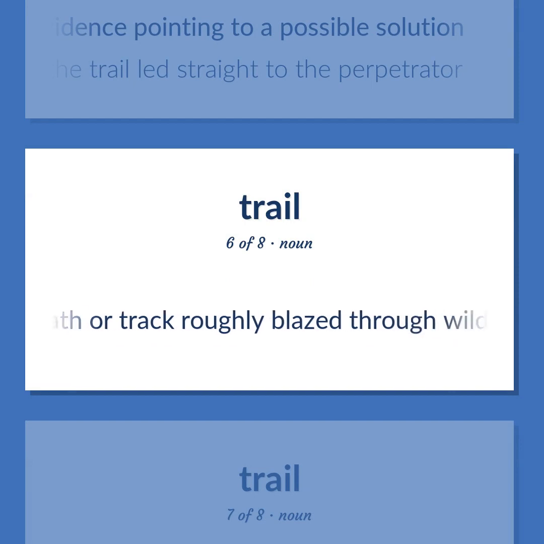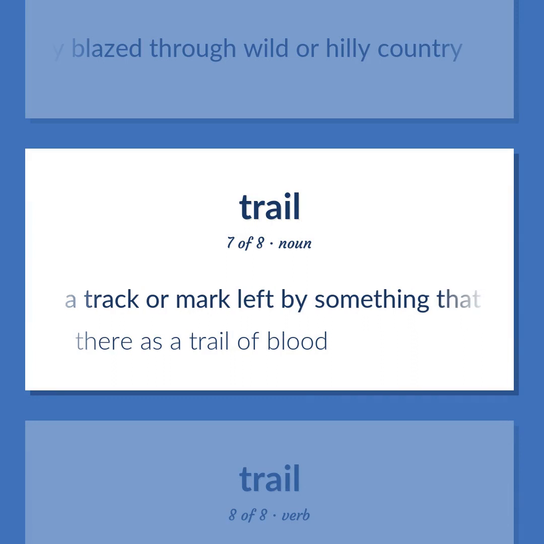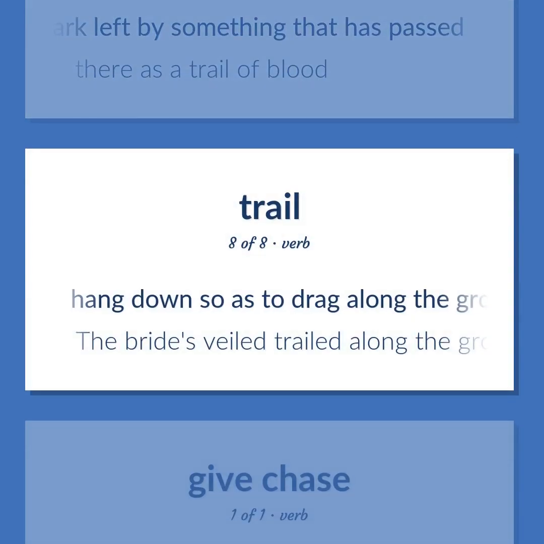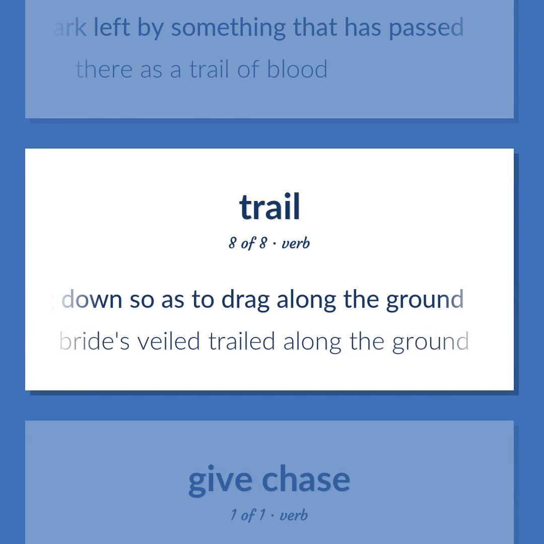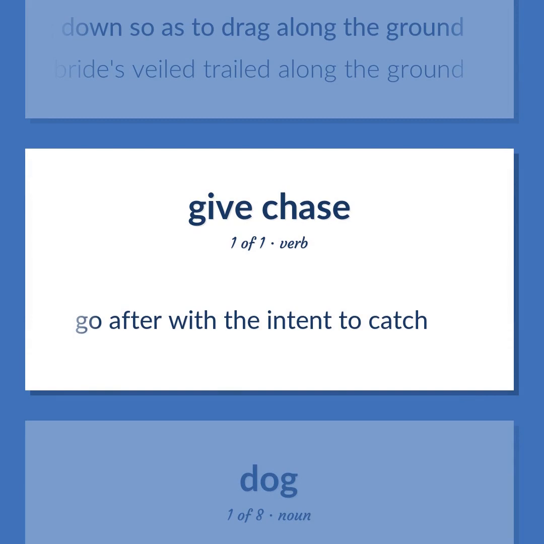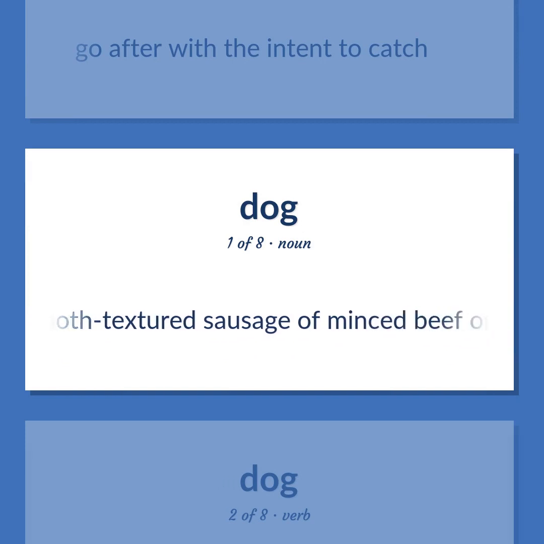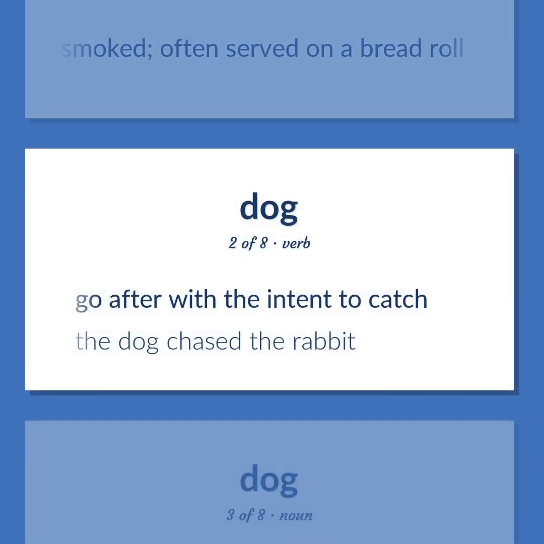A path or track roughly blazed through wild or hilly country. A track or mark left by something that has passed. There is a trail of blood. Hang down so as to drag along the ground. The bride's veil trailed along the ground. Go after with the intent to catch. A smooth textured sausage of minced beef or pork, usually smoked, often served on a bread roll. Go after with the intent to catch. The dog chased the rabbit.